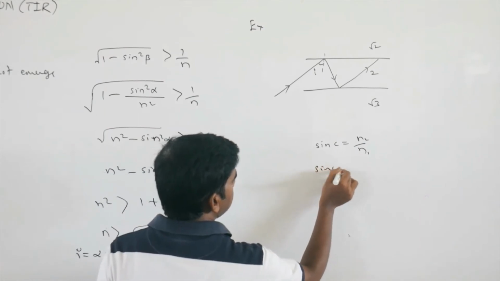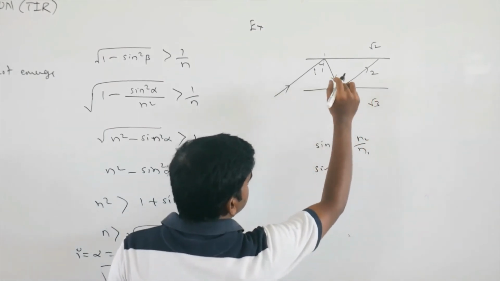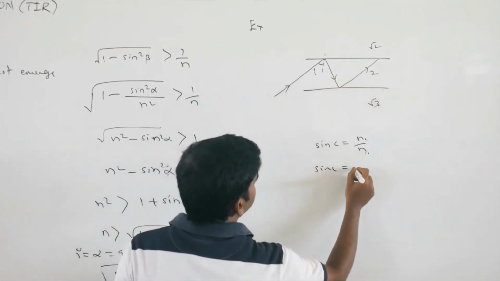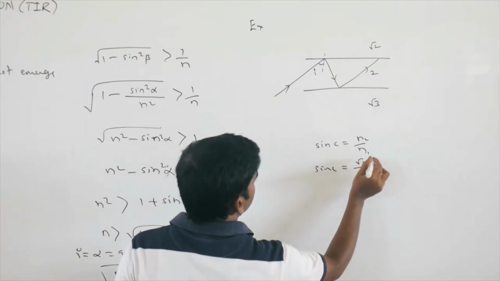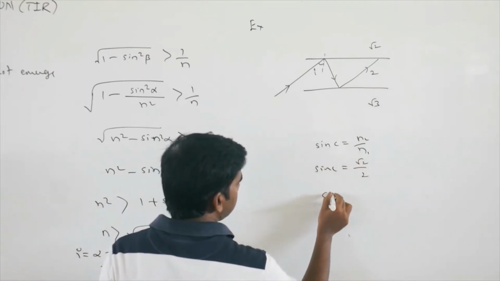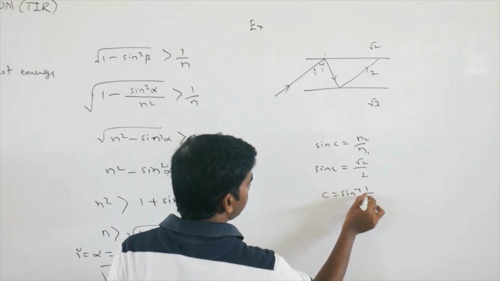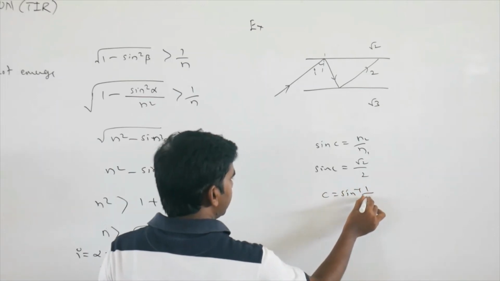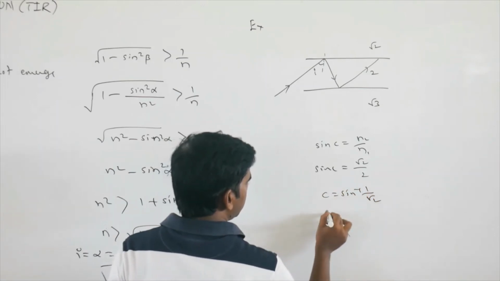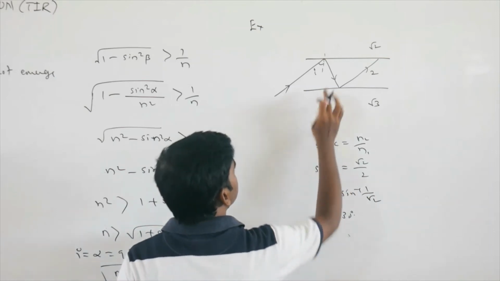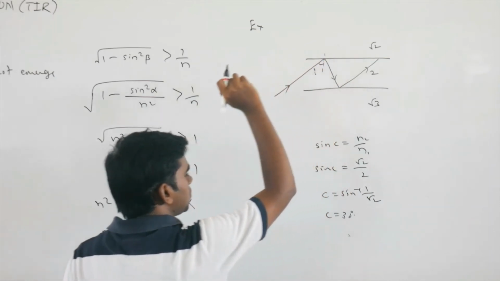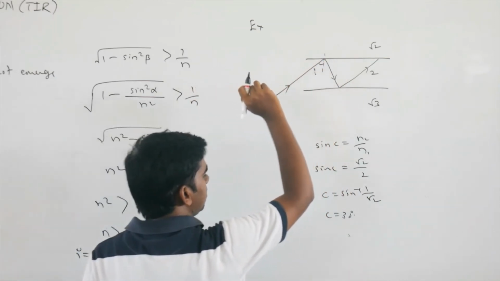So sin C equals, n1 is 2, n2 is root 2, so C equals sin inverse of 1 by root 2. So C equals 30 degrees.